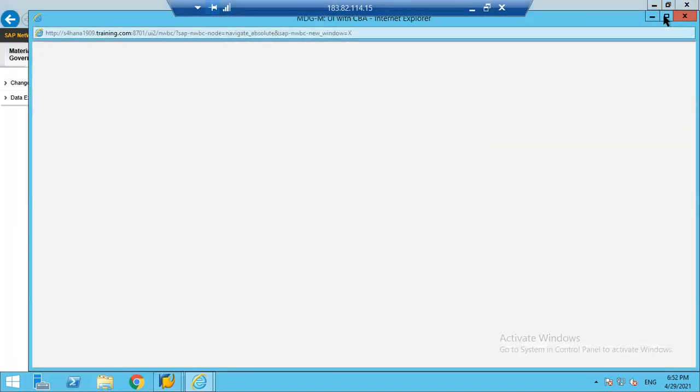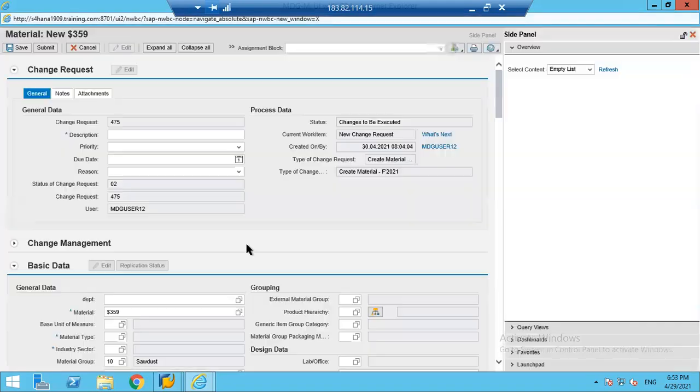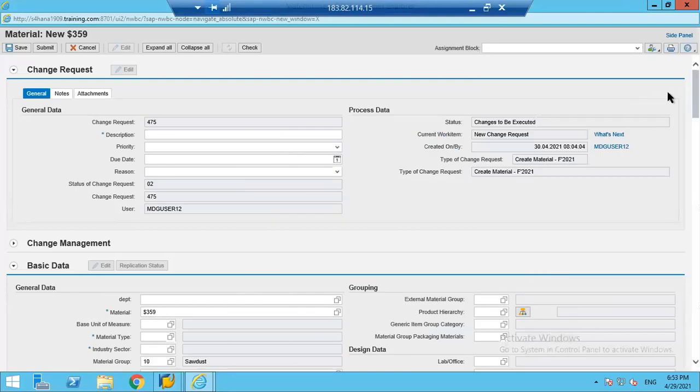Don't worry about all those pop-ups. Okay, this is the material creation screen. As I said, when we are performing any changes in master data, you will be generated with a change request ID.